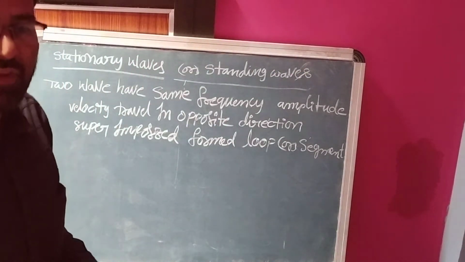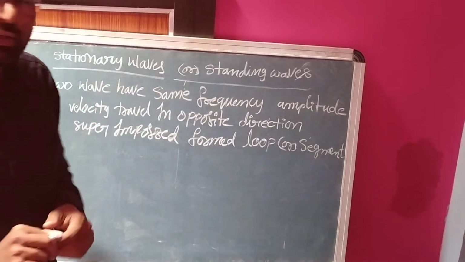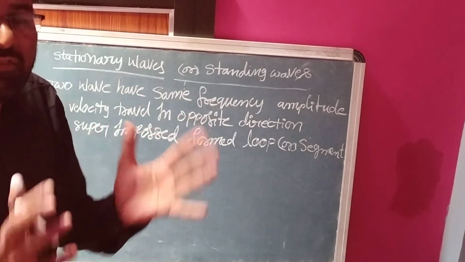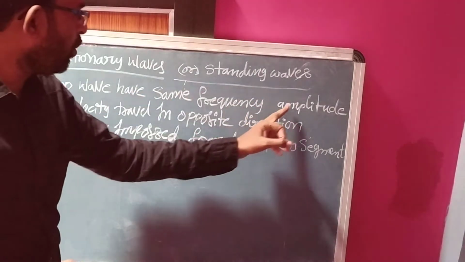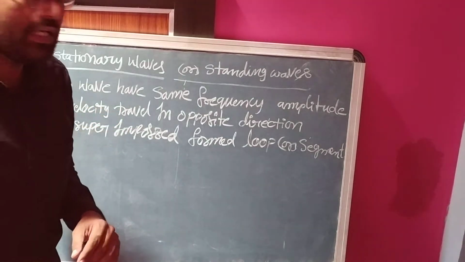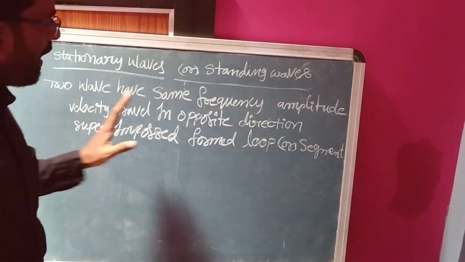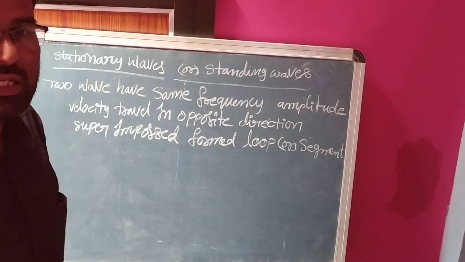What are stationary waves? Stationary waves means two progressive waves that have the same frequency, amplitude and velocity, travelling in opposite directions, superimpose and form loops or segments. This is called a stationary wave.